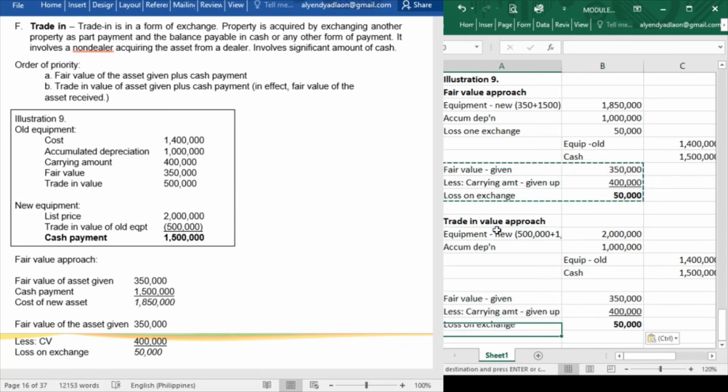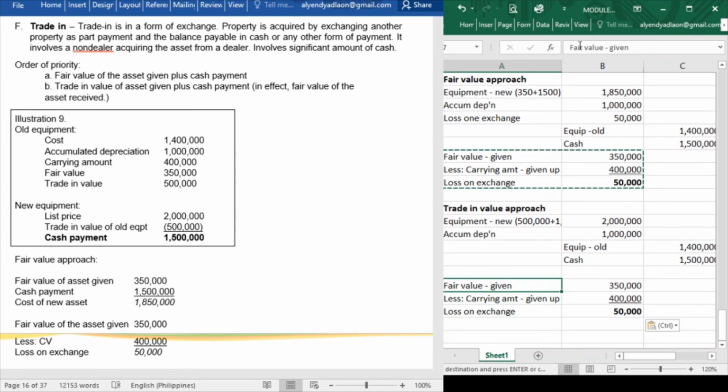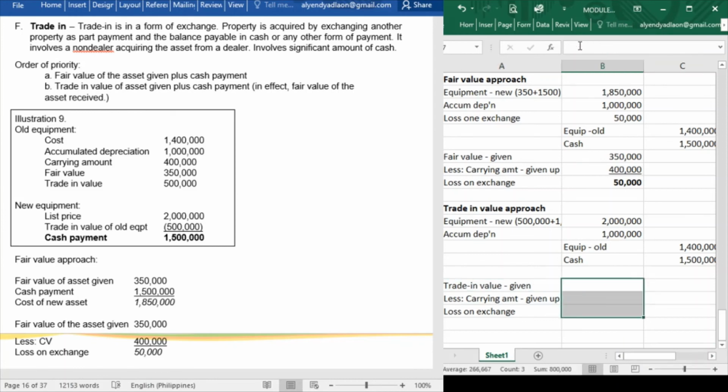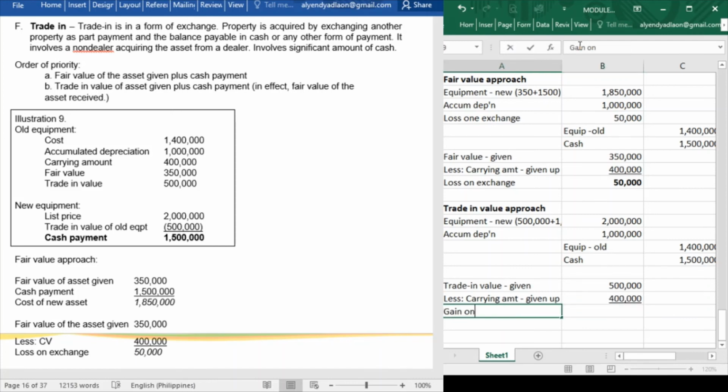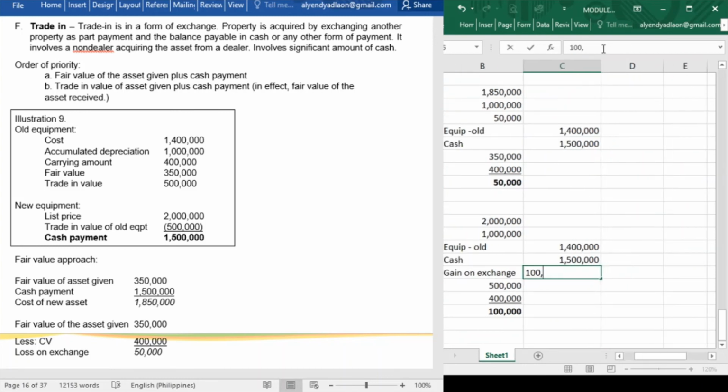So for the gain or loss on exchange, instead of fair value, class, since the fair value is not given, then we will use the trade-in value. So for the trade-in value, we have 500,000 minus the carrying amount of the same, that is 400,000. So we have a gain on exchange amounting to 100,000. Okay, so this is our gain on exchange that is to be recorded as credit. Gain on exchange of 100,000.